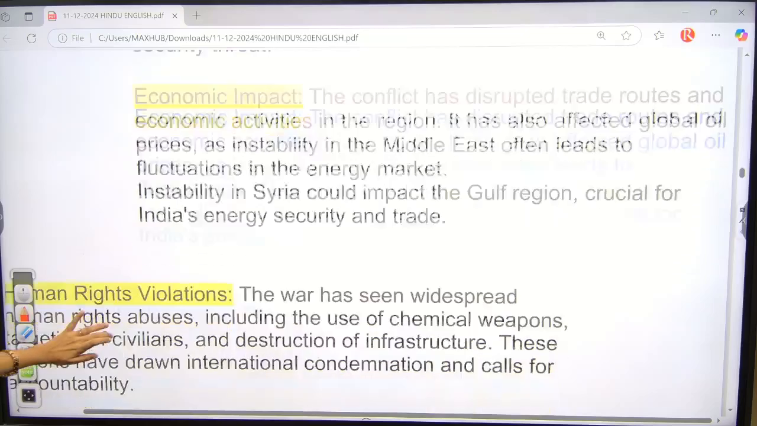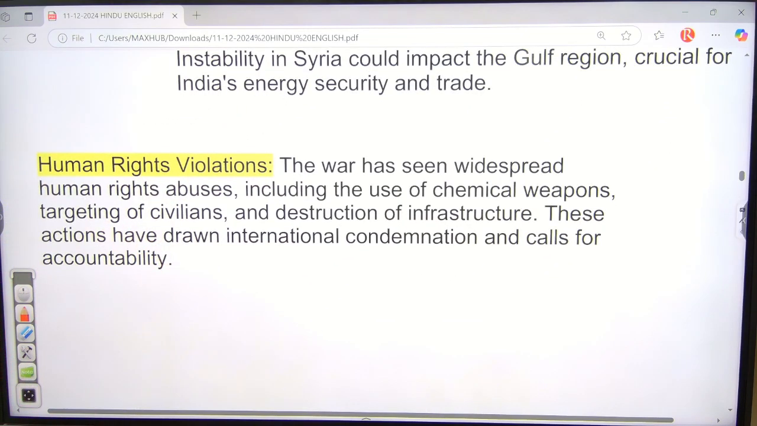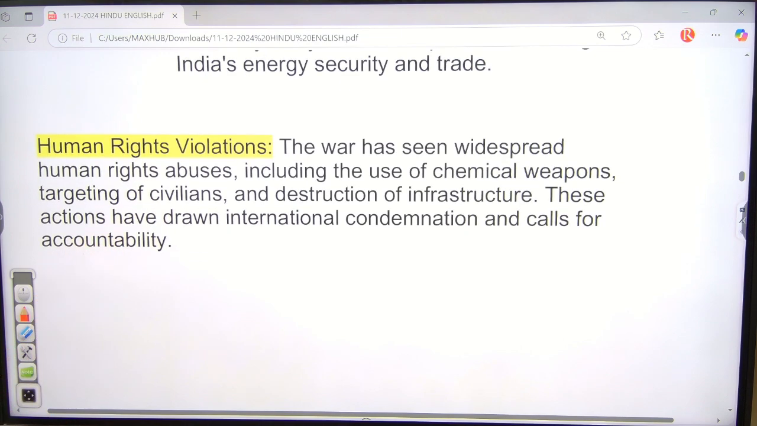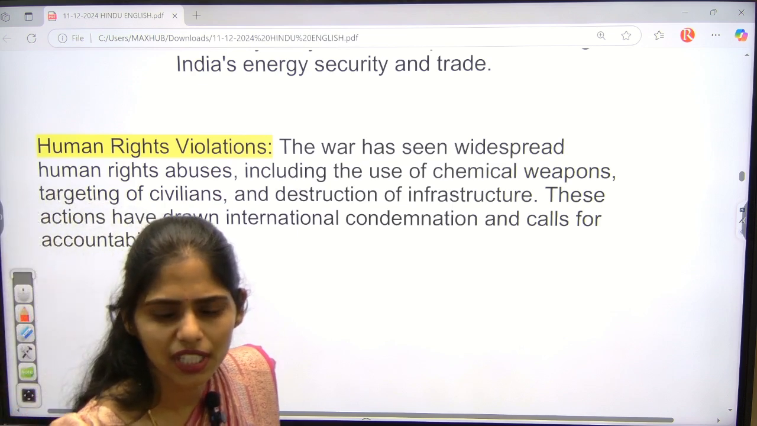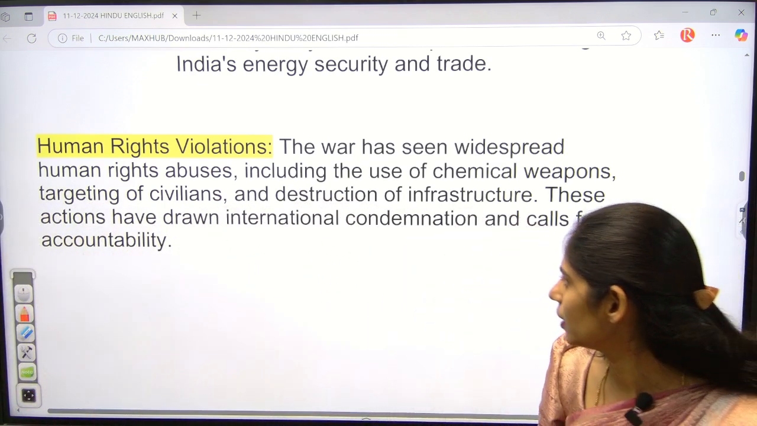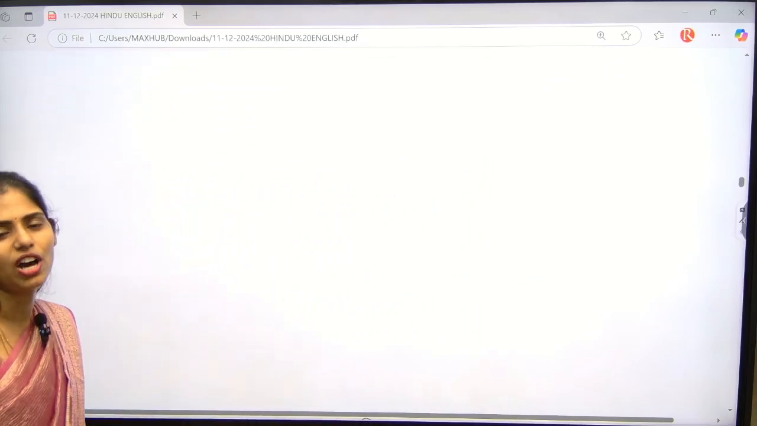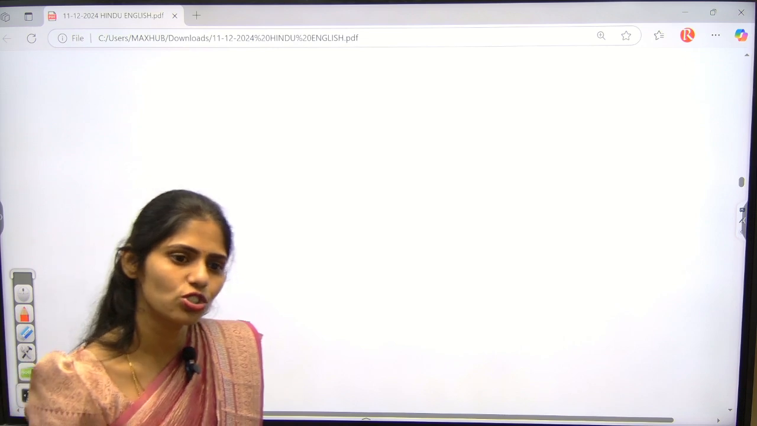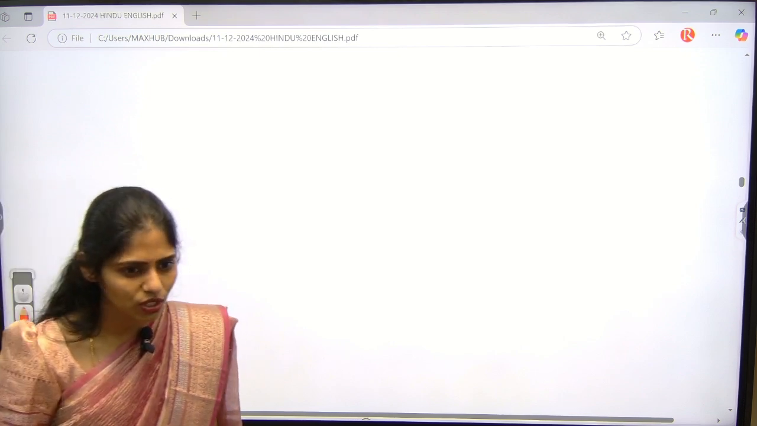Okay, and next one here is human rights violation. Whenever there is increasing abuse of human rights, and whenever they are using chemical weapons, missiles, etc., that will cause loss of life, property, infrastructure, everything. So in this way you have to see, and you have to think about how India's foreign policy is going to change regarding West Asia, because nowadays we are increasing relations with West Asian countries.